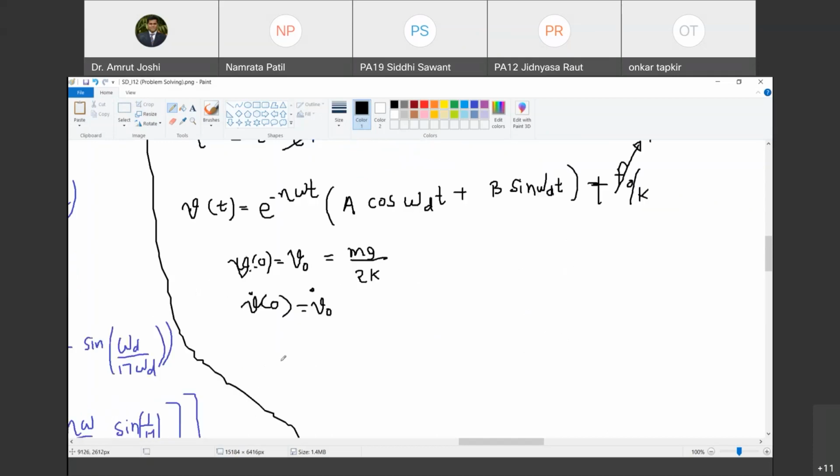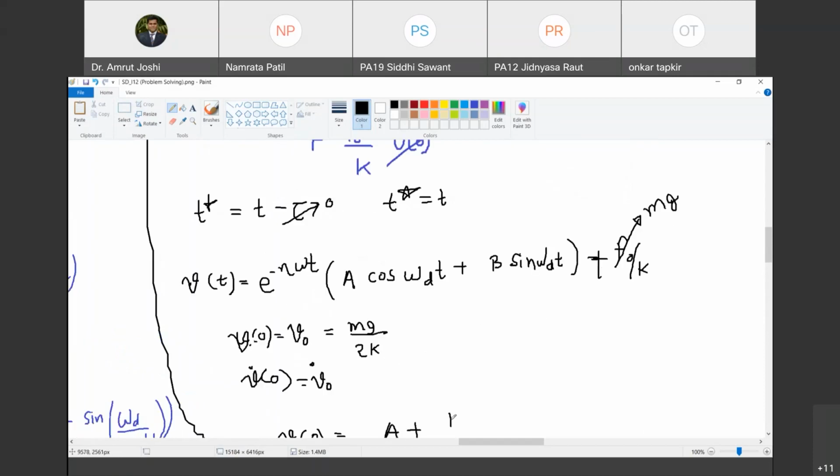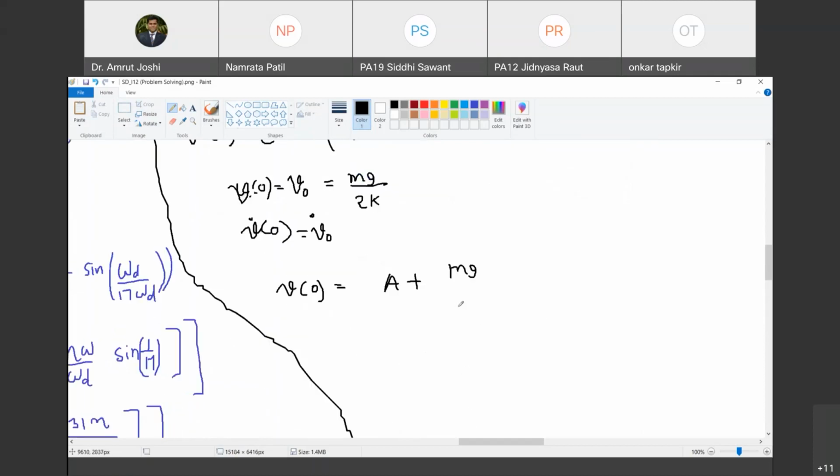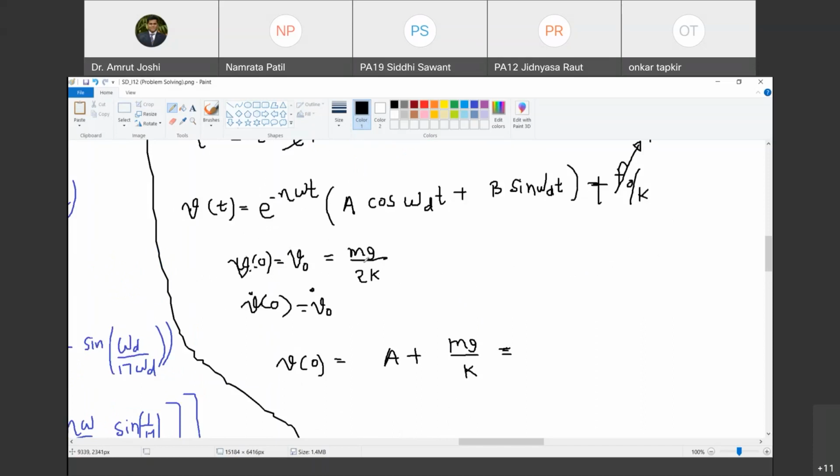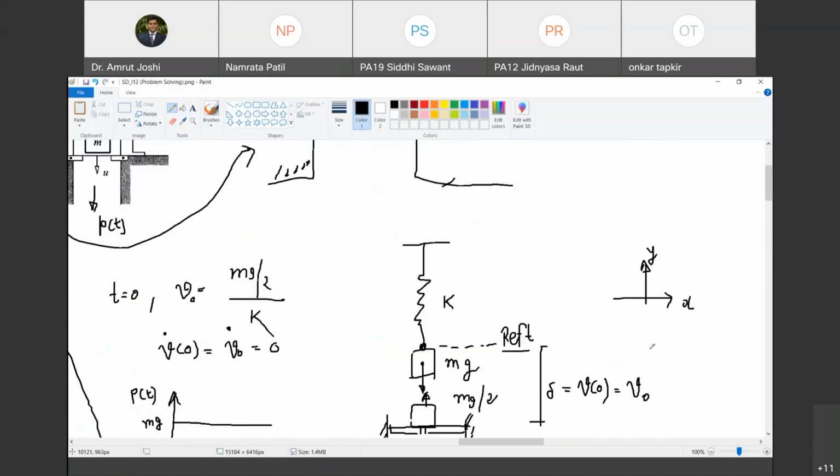So now, can we substitute this back here and can we get the response? Answer is yes. कैसे मिलने वाला response? v of 0 is equal to, तो ये term हो जाएगा 1. Then a cos omega d t will become a and b sin omega d t will vanish. तो ये रह जाएगा a plus f0 क्या है हमारे लिए? mg by k. This is equal to, now it is not 0, it is mg upon 2k.